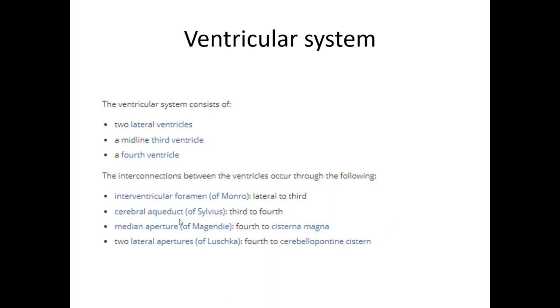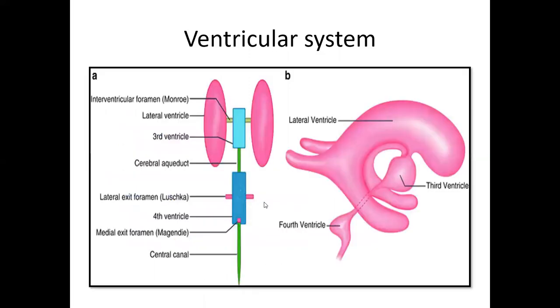The third ventricle communicates with the fourth ventricle by the cerebral aqueduct of Sylvius. The fourth ventricle has apertures or recesses. The main one, the median aperture, is the foramen of Magendie, and the other two lateral ones, from the fourth ventricle to the cerebellopontine system, are known as the foramen of Luschka. So Luschka is lateral, and Magendie is median.